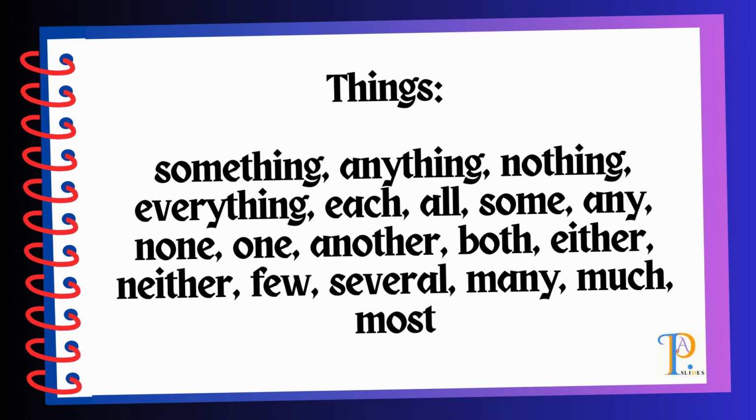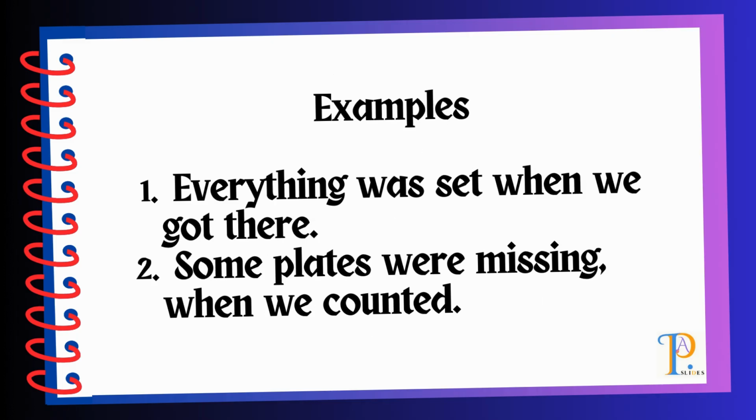So let's see some examples in sentences. Example one says, everything was set when we got there. Everything was set when we got there. And two, some plates were missing when we counted. Some plates were missing when we counted.